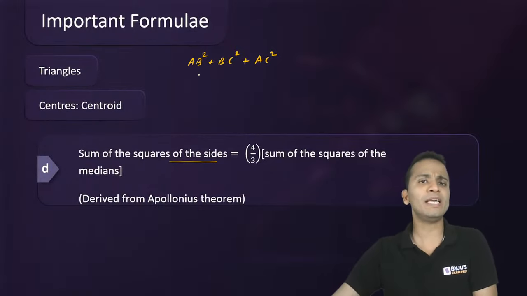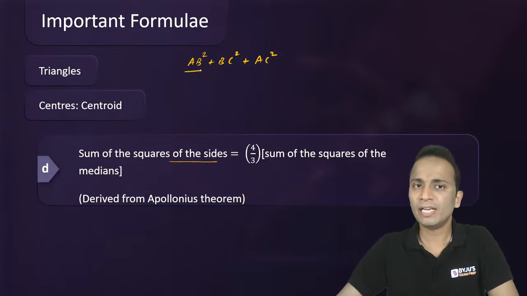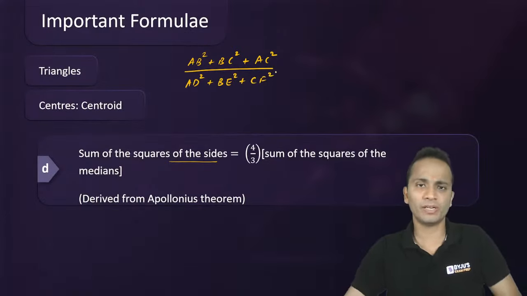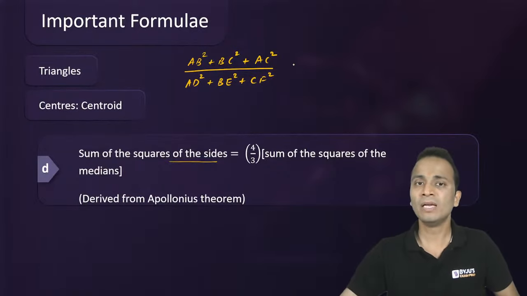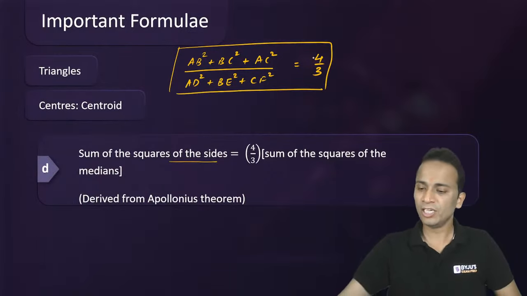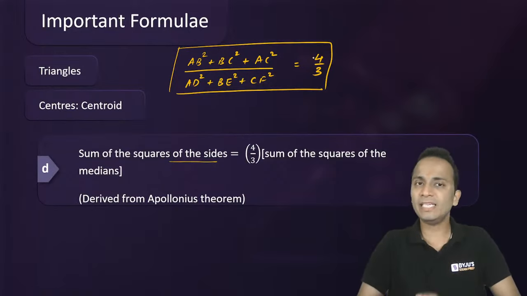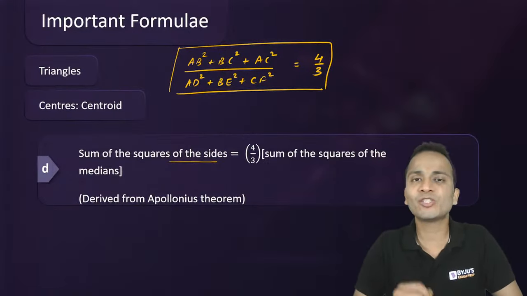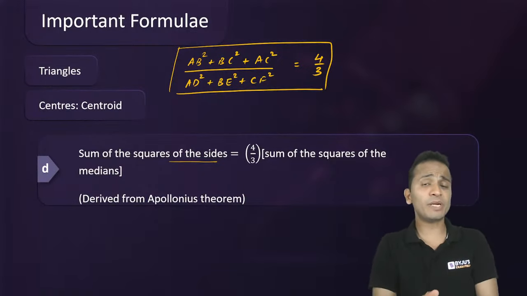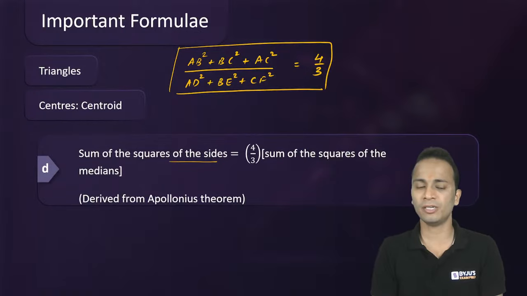I'll give you the formula in a much better way: divided by the sum of the squares of medians, AD square plus BE square plus CF square. So let's say these are the three medians. This ratio will always be 4:3 in every triangle. So sum of the squares of sides divided by sum of the squares of medians, the ratio will always be 4:3, and this particular relation is derived from Apollonius theorem only.